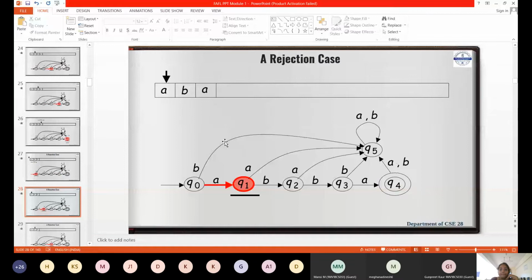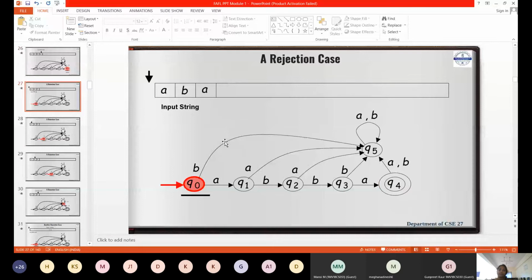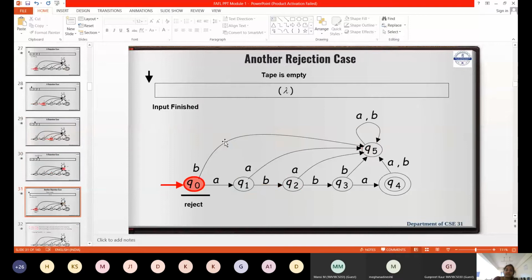ABA. Reject means they're telling the rejection cases. ABBA is the proper case. That is fine. Coming to the rejection case, ABA is rejected because we know that for A it goes to Q1, for B Q2, again from Q2 on A it is Q5. That is the rejection case.